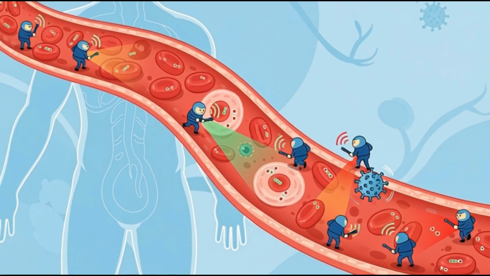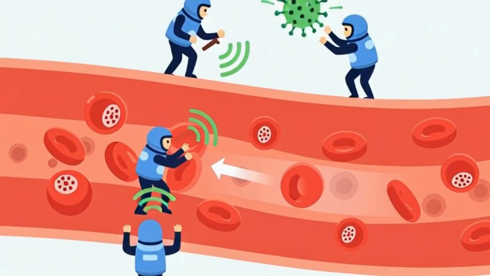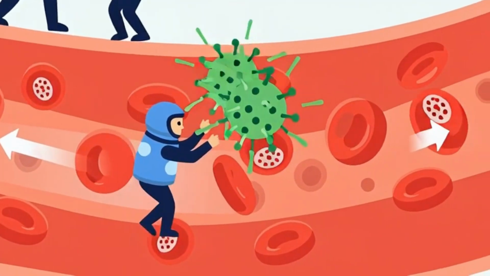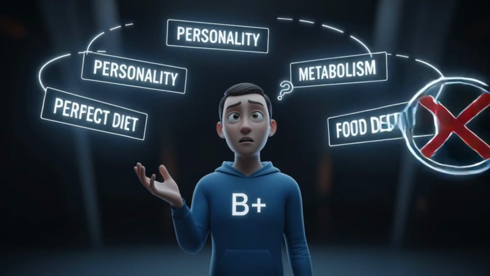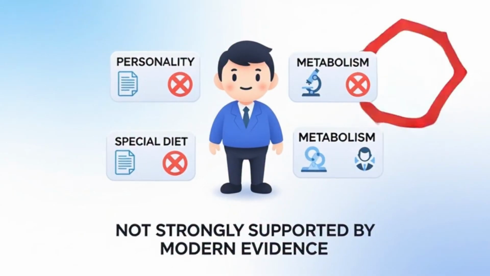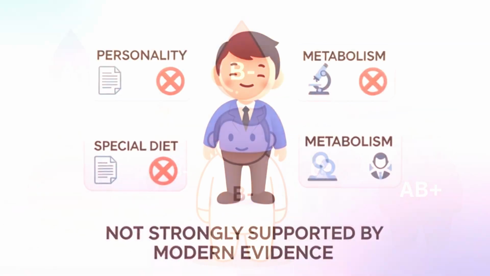One consistent theme: blood type influences how the immune system identifies self versus foreign. That matters in inflammation and disease progression, but it does not define personality, diet preferences, or metabolism. Those claims are not strongly supported by modern evidence.